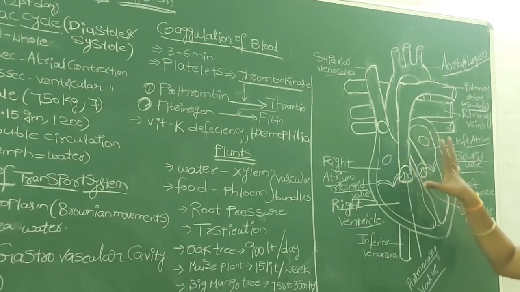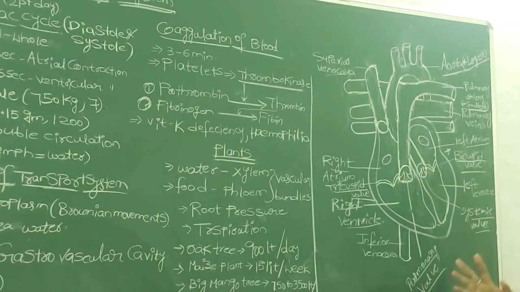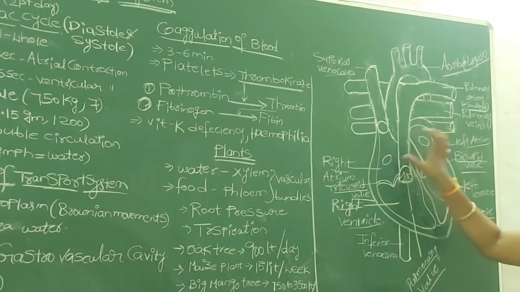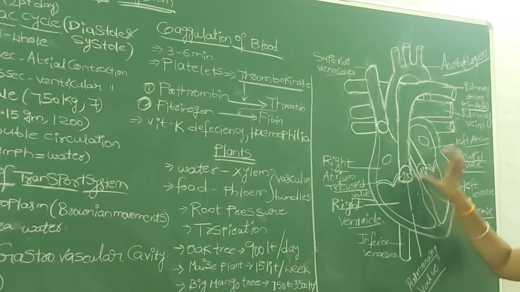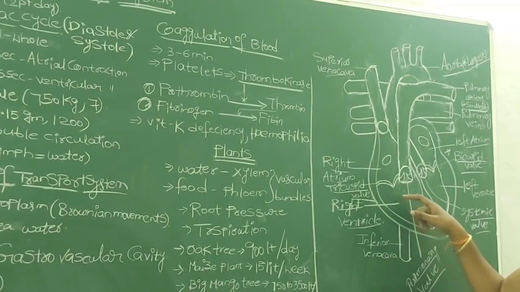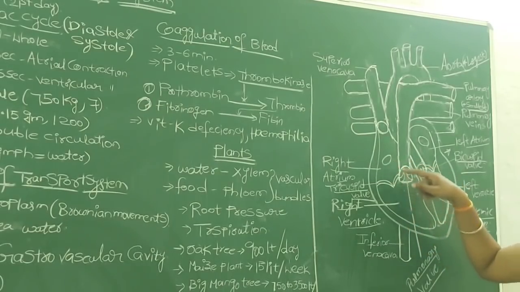So before the blood enters, first of all the four chambers of the heart are in a relaxed state, and after that the blood from different veins enters the two different atria respectively. From the atria it enters the ventricles. Once the blood enters the ventricles, there may be a chance that the blood enters back into the atria.